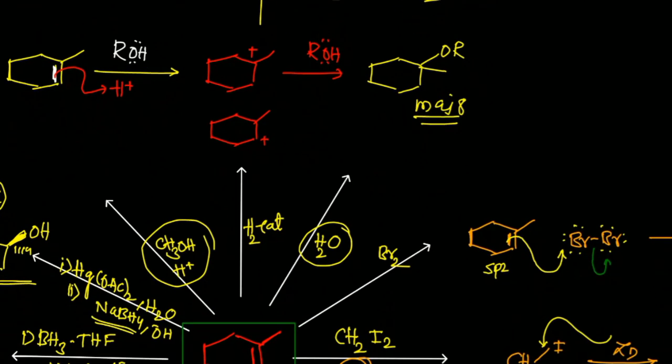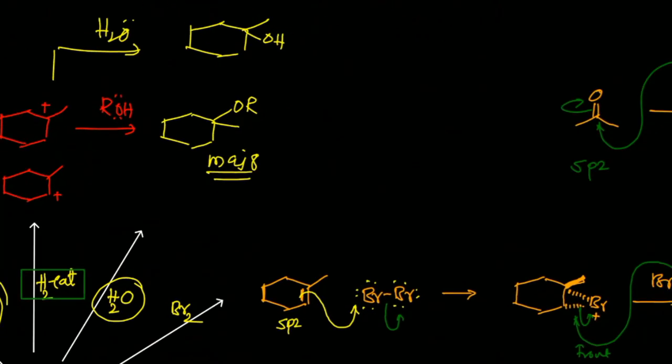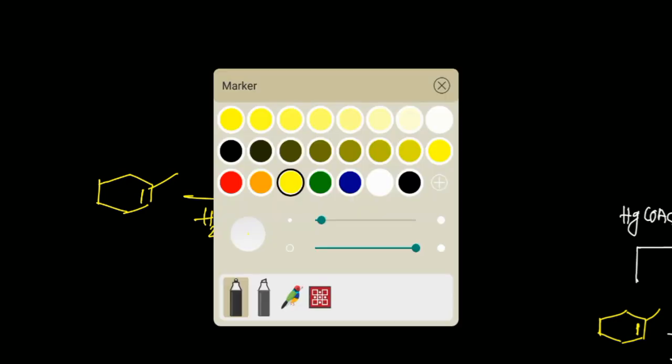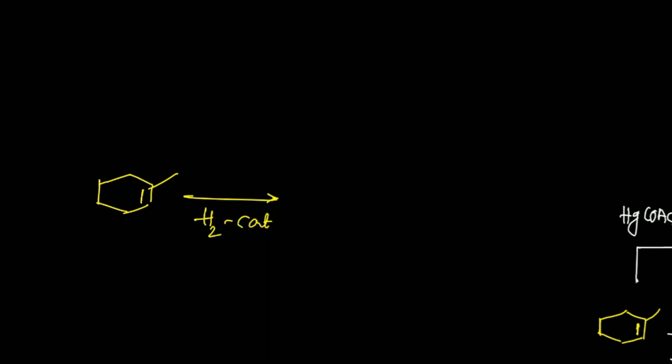And the last reaction is H2 in the presence of a catalyst. You know that this reaction is called catalytic hydrogenation. Whenever we have an olefin combining with hydrogen in the presence of a catalyst, the reaction is a molecular hydrogen transfer. Without a catalyst the reaction cannot proceed, because hydrogenation requires the surface of the catalyst, and that is why this reaction is again stereoselective. Generally it occurs from the syn side.